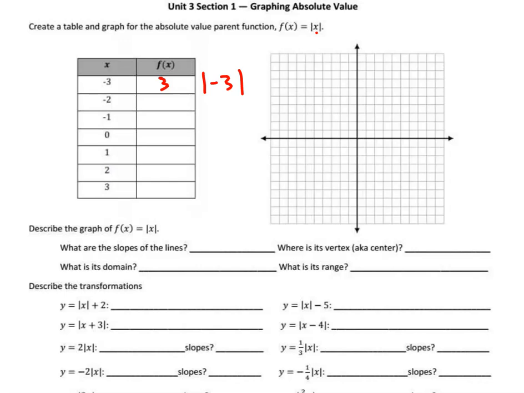It's 3 units away. How far is -2 from 0? It's 2 units away. How far is -1 from 0? 1. Well, 0 is 0 units away. 1 is still 1 unit away. 2 is 2 units away. And 3 is 3 units away. So hopefully you remember what that parent function looks like.